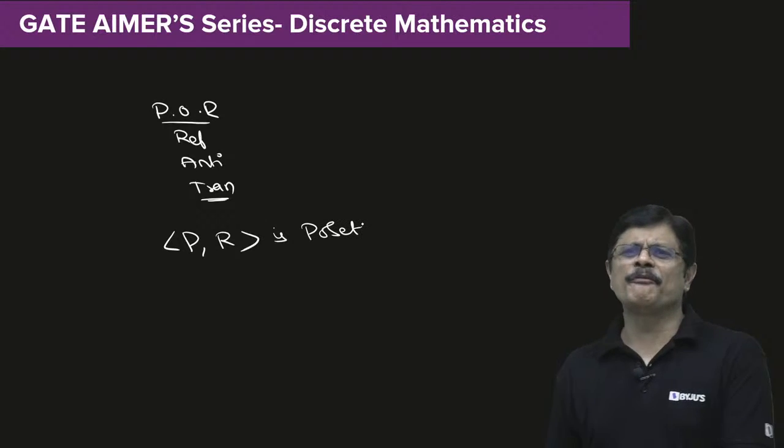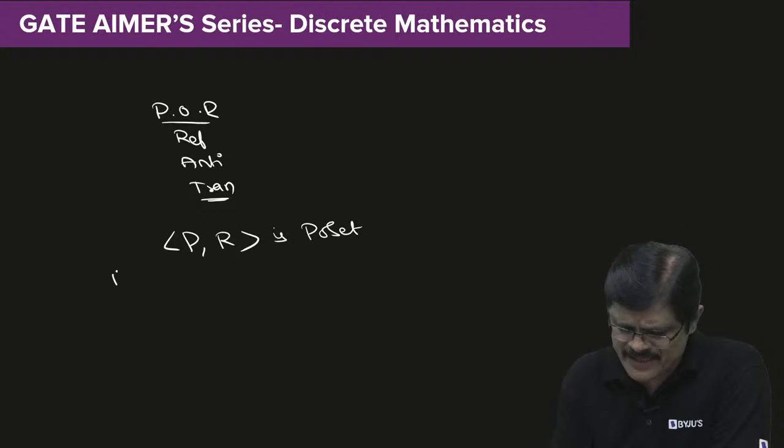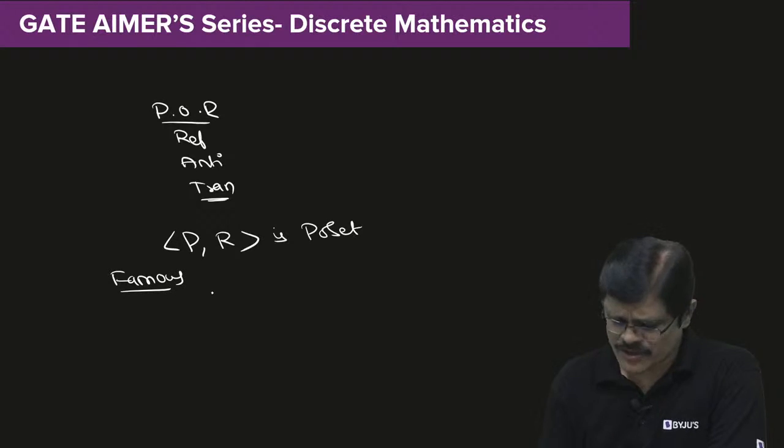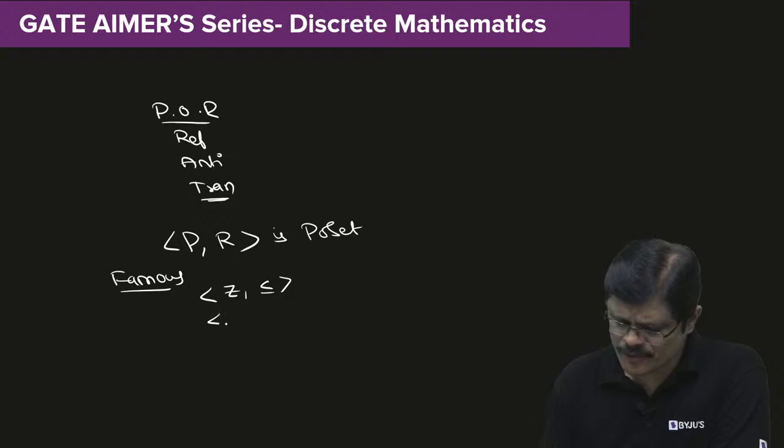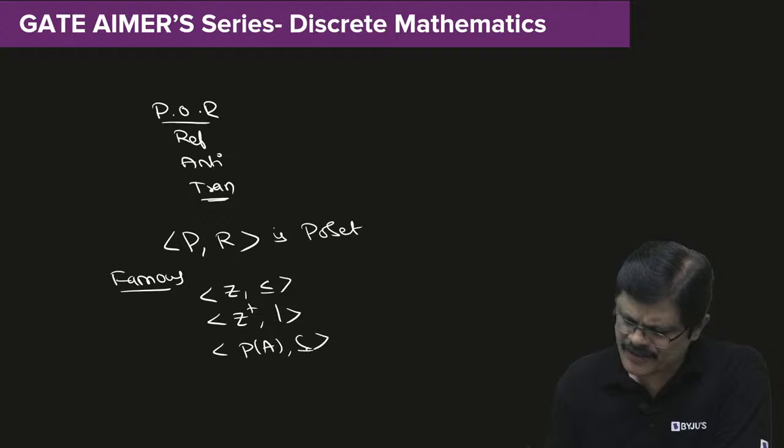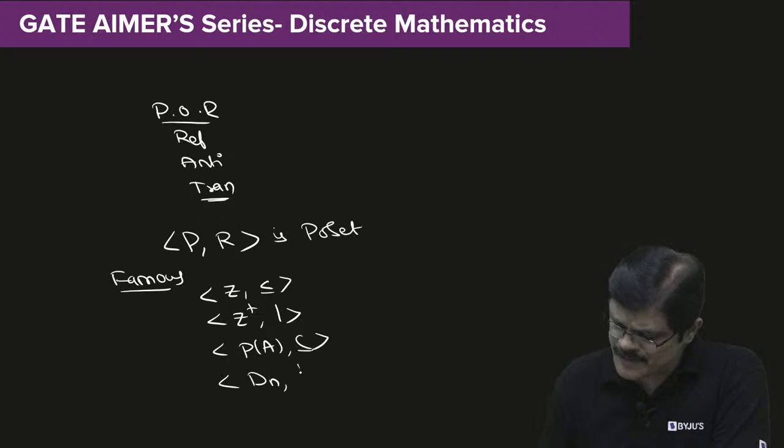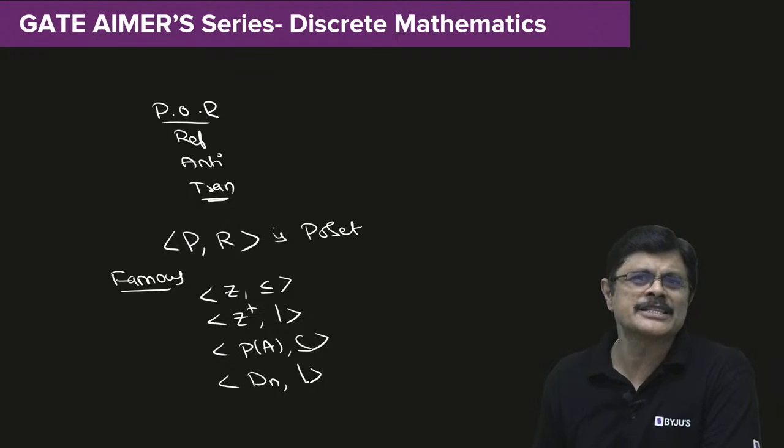And you should know the famous posets, my dear friends. We always remember famous fellows only. Set of integers with less than or equal to, set of positive integers with division, power set of a set with subset relation, set of positive divisors of n with respect to division. These are the popular examples of posets.